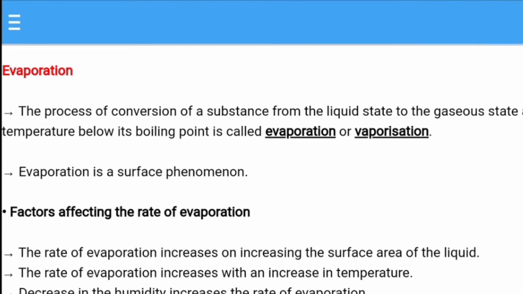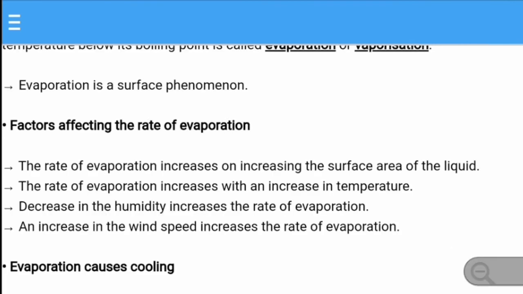Evaporation is a surface phenomenon, meaning the larger the surface, the faster the rate of evaporation. So now let us see the factors affecting the rate of evaporation, when it is going to be higher or lower. The rate of evaporation increases on increasing the surface area of the liquid. If we take one glass of water in a glass and one glass of water in a bowl, in which will it evaporate faster? It will evaporate faster in a bowl because it has a larger surface area. So if the surface area is larger, the rate of evaporation is also going to be faster.